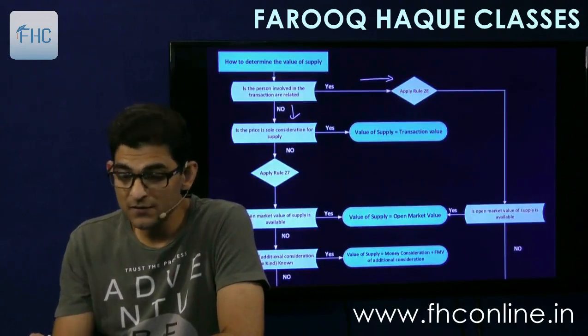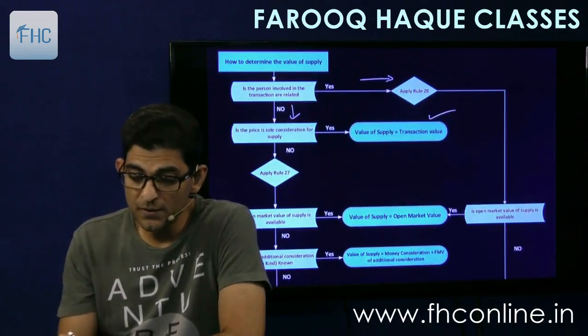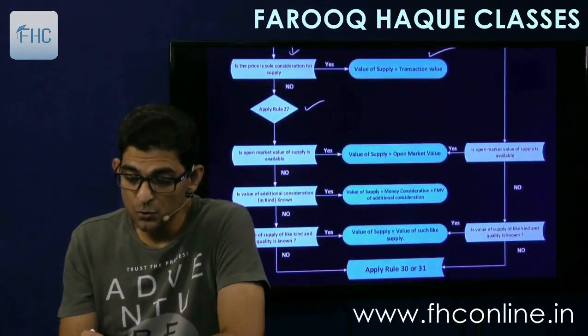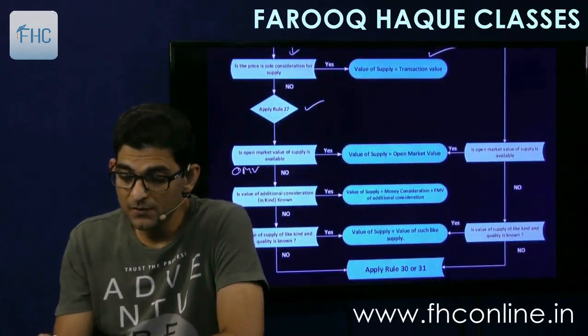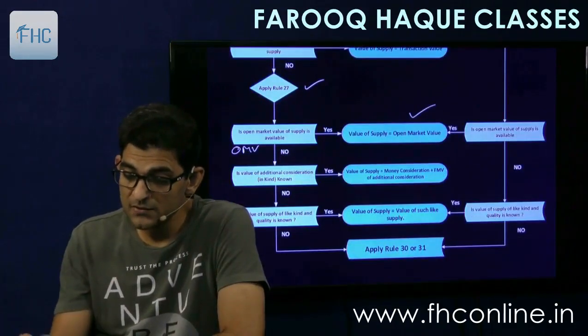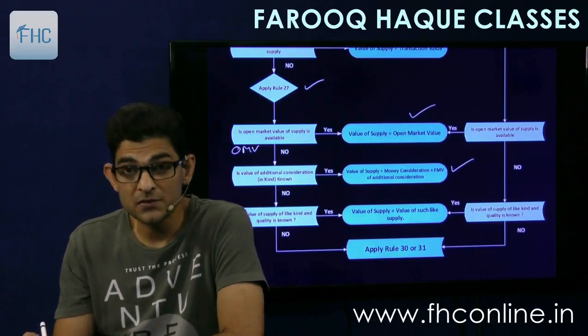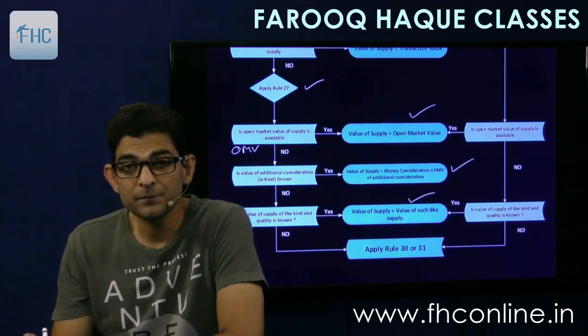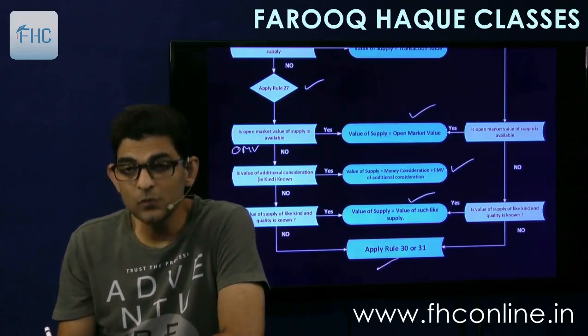If both conditions are satisfied, then transaction value. If no, then apply rule 27. In rule 27, what you first ask is the open market value. If that is available, then open market value. If no, then money consideration plus fair market value of additional consideration. If that is also not available, then like kind and quality. If no, then apply rule 30 and 31.